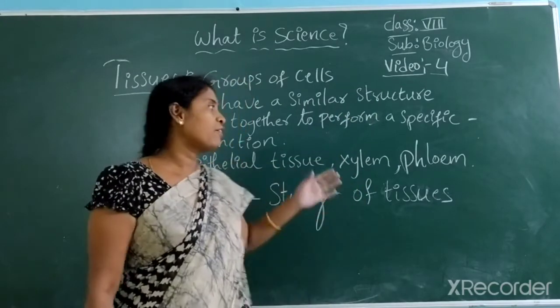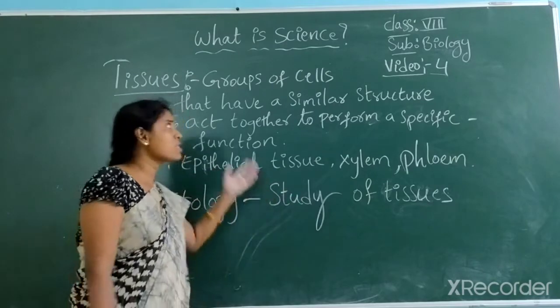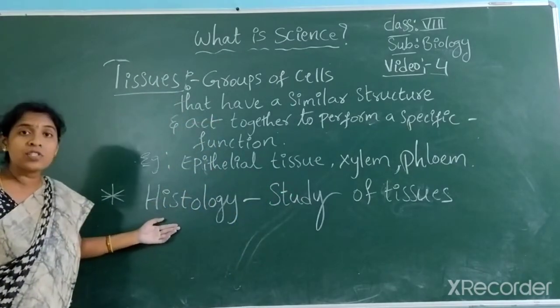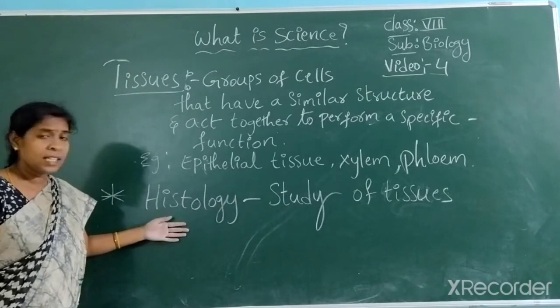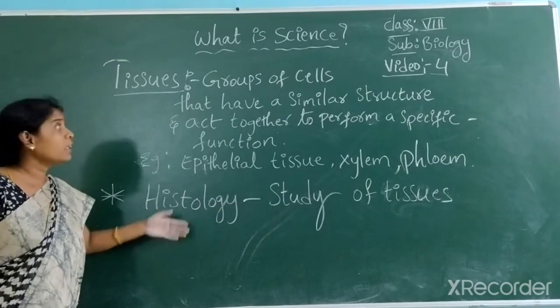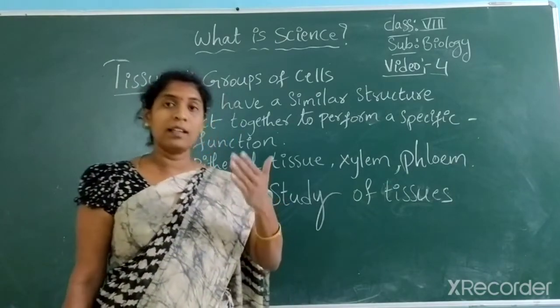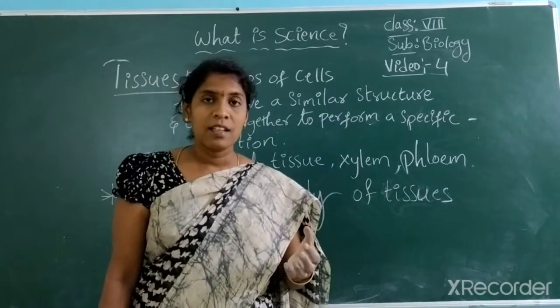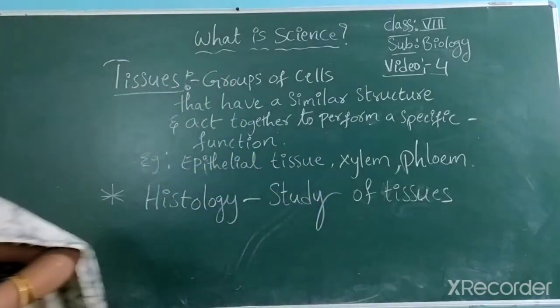So there are different tissues which altogether form organs. And studying these tissues is known as histology. What is the branch where we study tissues? Histology. Okay. Then again these tissues are classified and are made up of cells. Then we have to look at what is a cell. Okay, start.